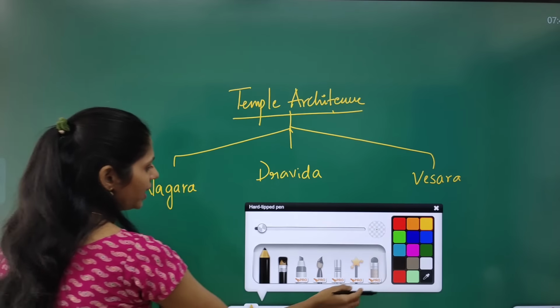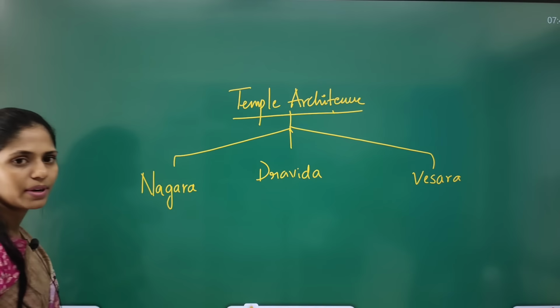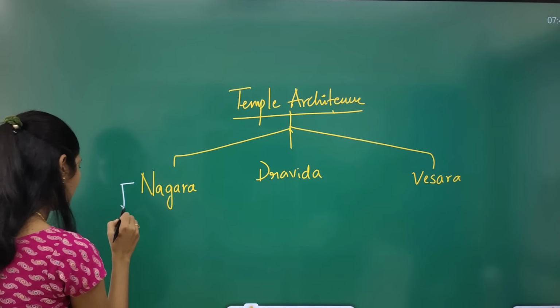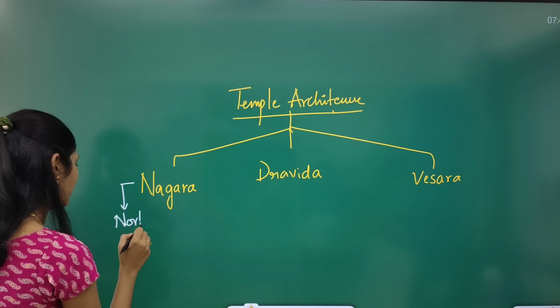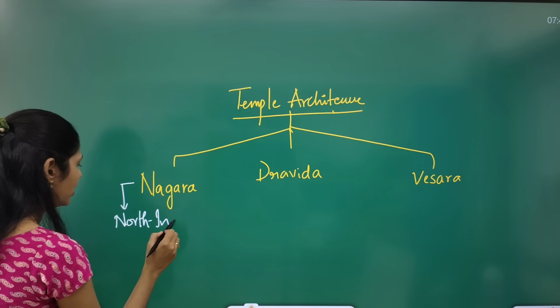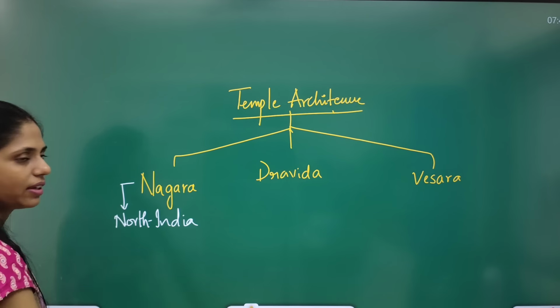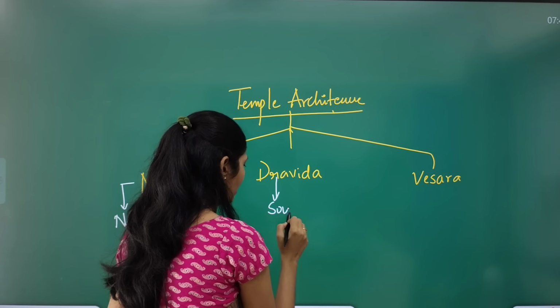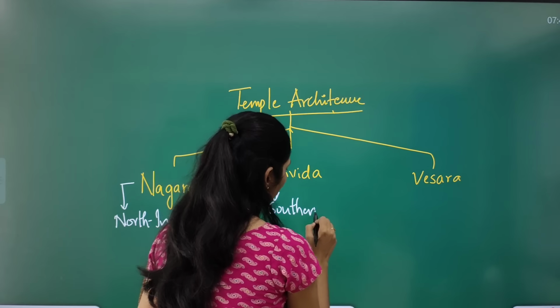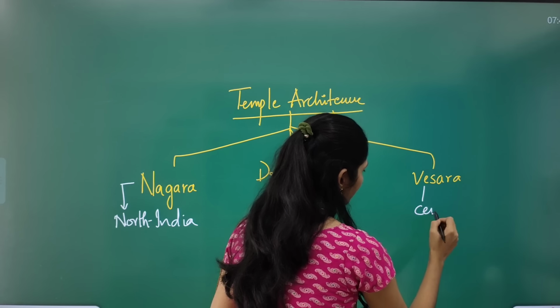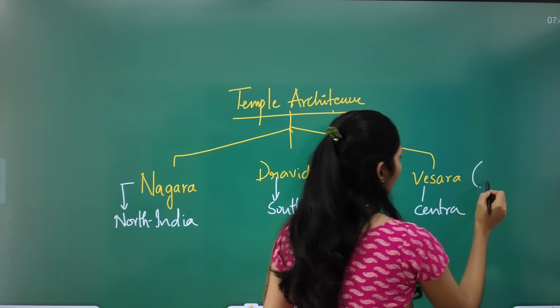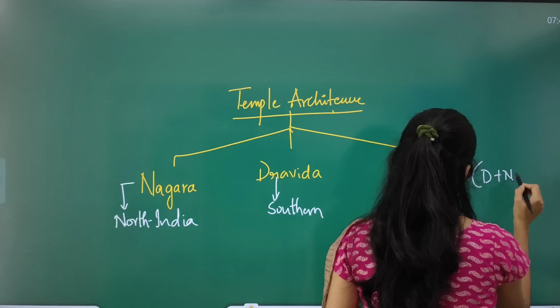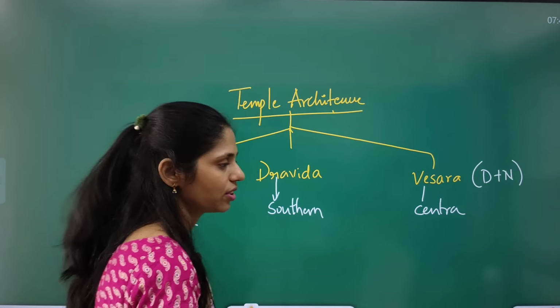Normally, where can we see this Nagara style of temple architecture? It is seen in North India. N for N, you can remember like that. So in North India we can see the Nagara style, and in Southern India we have the Dravida. In Central India we have the Vesara, and this Vesara is a combination of both the Dravida and the Nagara styles of architecture.